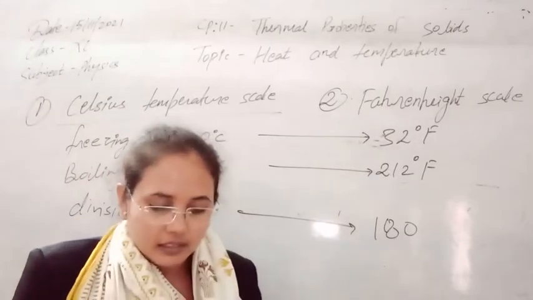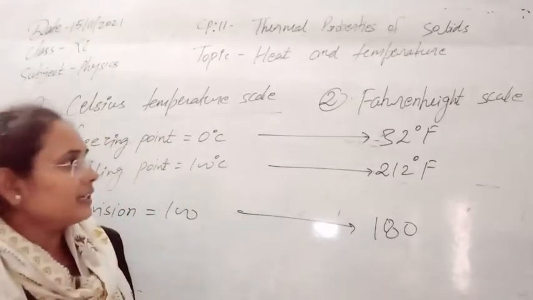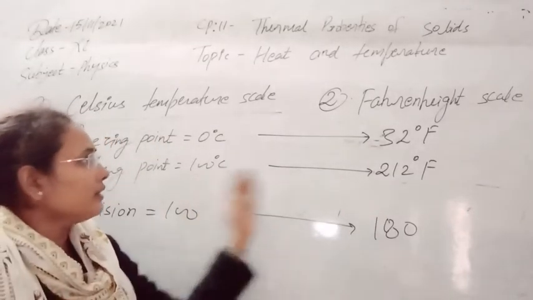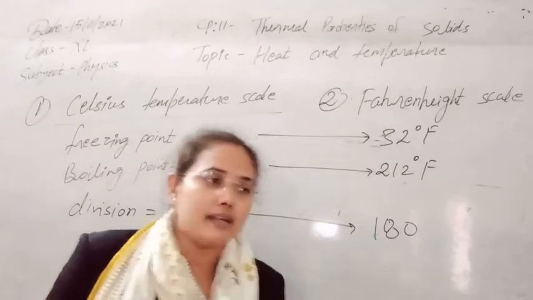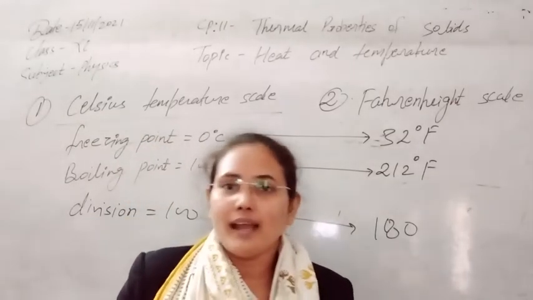After that, the third temperature scale that we have, or before that third temperature scale, we have to relate these two scales, because whenever we are measuring in a standard scale, we can convert that into one another easily.